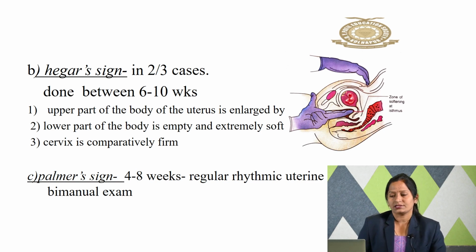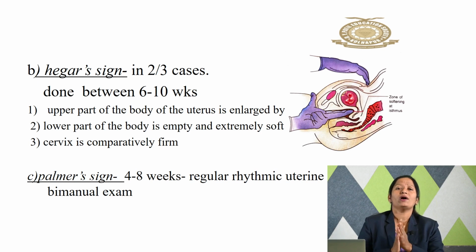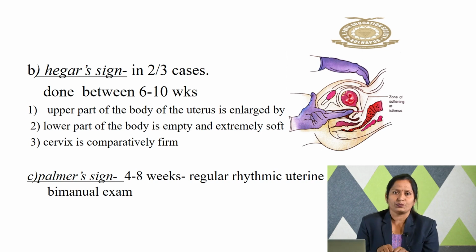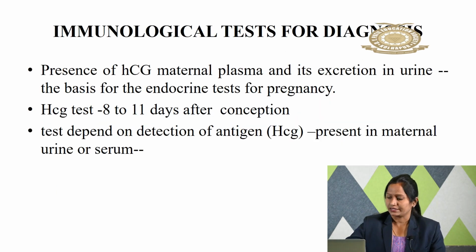The next one is the Palmer sign. It is done at 4 to 8 weeks. What happens in this Palmer sign? We have to rub our hands and place them on the mother's abdomen. If hardening of the uterus is present, hardening means contractions. So hardening is present, that is nothing but the presence of contractions. So that is the Palmer sign.